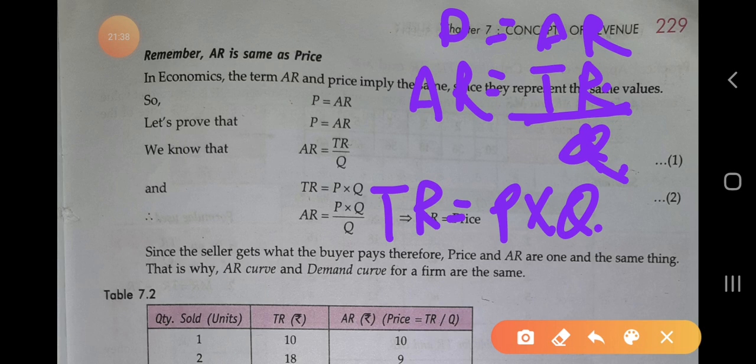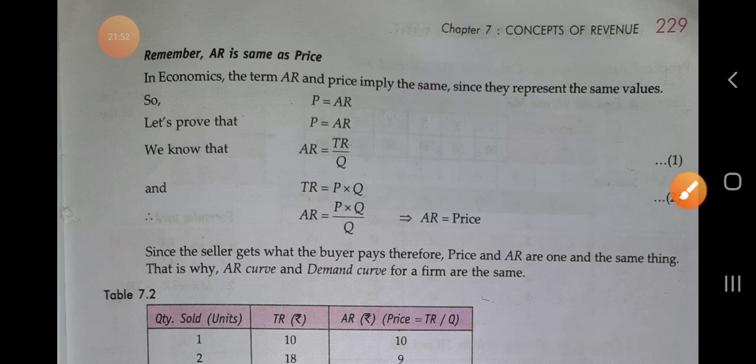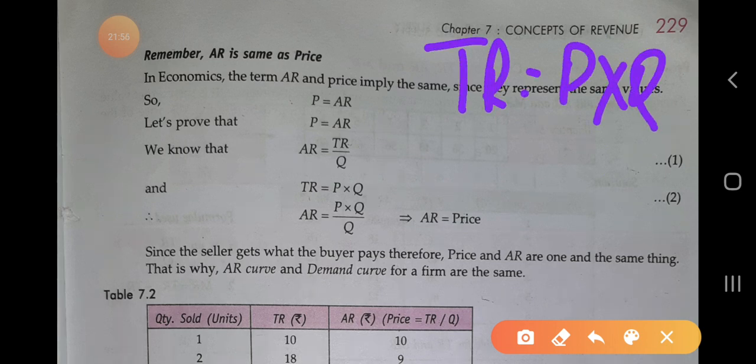So in that condition we can also take it as the price of any commodity, because we know very well we have taken the price equal to the AR. In that condition, we know that TR is equal to the price into quantity. We have taken in the total revenue that the price of any commodity, when multiplied with the quantity sold of any commodity, gives us the value of the total revenue.